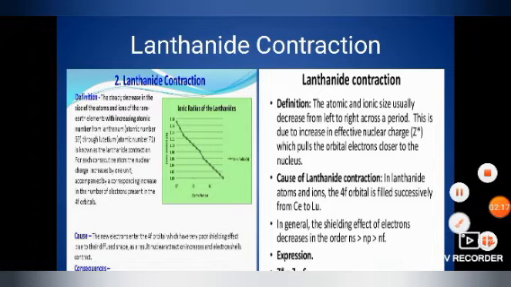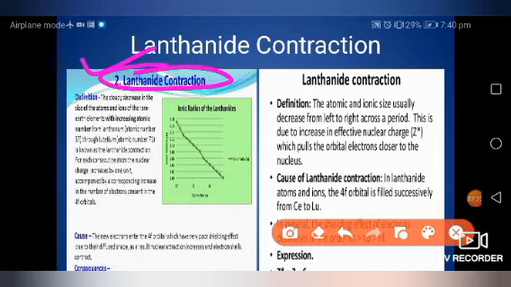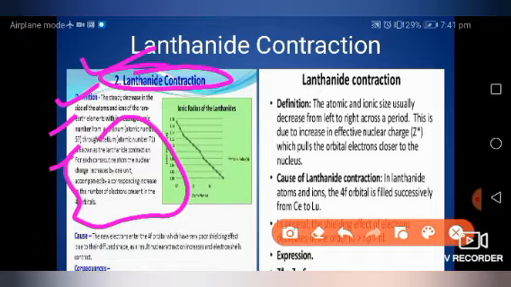Now lanthanide contraction, if we will talk, this is also a very important question. Questions are coming sometimes: define lanthanide contraction and write its causes and consequences. So you should know very well about the lanthanide contraction. The steady decrease in the size of atom or ion of the rare earth metal with the increase in atomic number from lanthanum to lutetium is known as lanthanide contraction. If same thing is in actinide, with the increase in atomic number there is decrease in atomic size, it is called actinide contraction. And for each consecutive atom the nuclear charge increases by 1 unit. Okay, so this is lanthanide contraction.